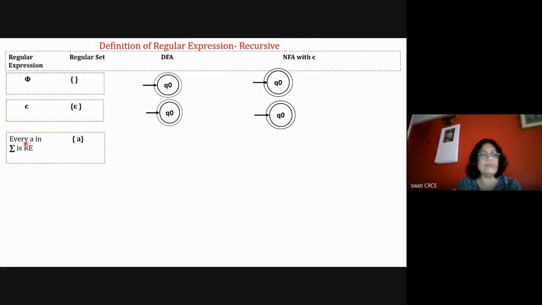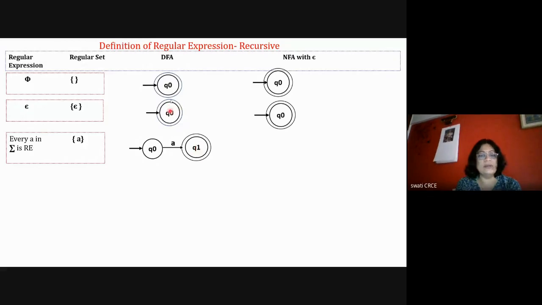So one of the definitions of regular expression is that every A in sigma is a regular expression. That means A is a valid word. If A is a valid word, the machine should go to the final state with A. In that case, the diagram will become like this: from the initial state Q0, with the symbol A, it will reach the final state.